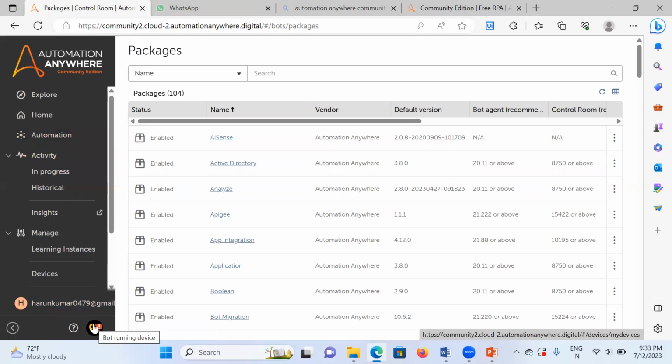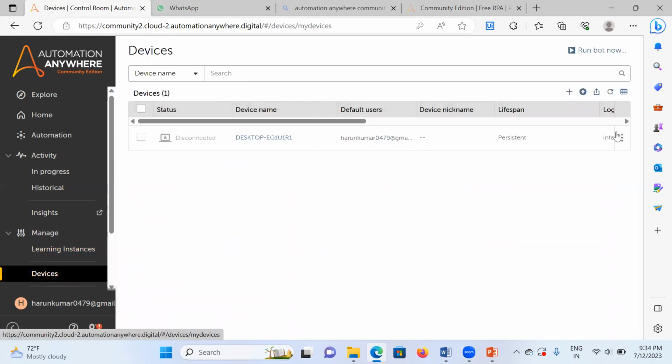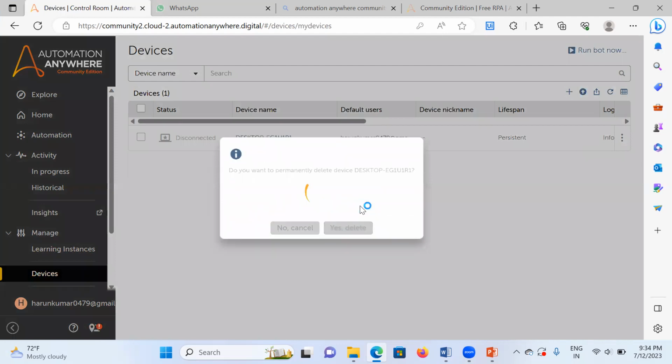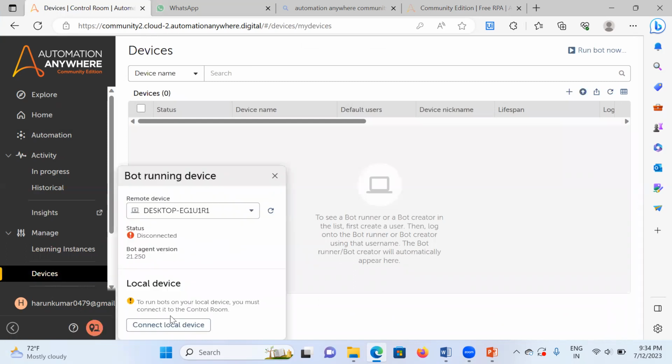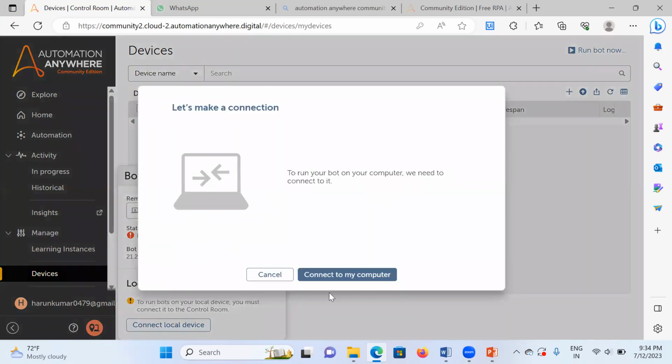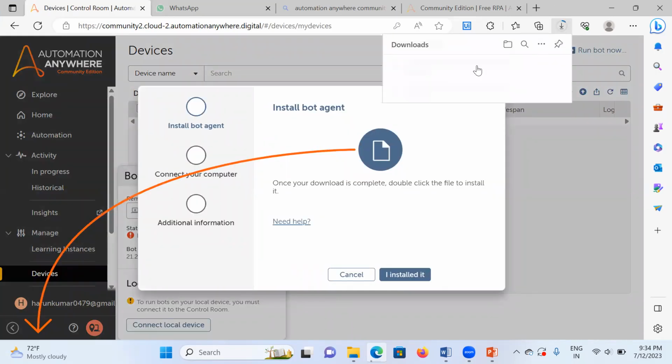Yes, Arun. So next, before going into that, I will show you how we connect the device. First, I will come to this device. I will show you how to connect the laptop with the cloud. Here you can see the device. Here you connect to the local machine, connect to my computer. Next, we need to download one bot agent. Automatically, the bot agent is being developed. Here you can check.